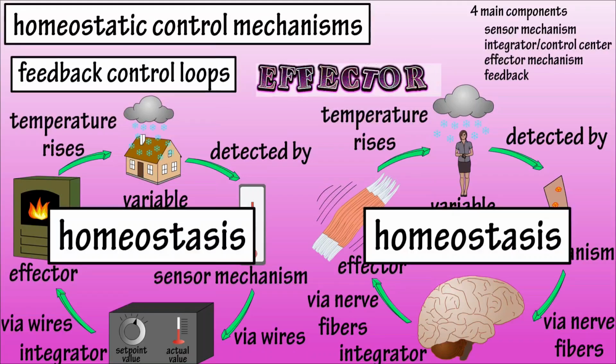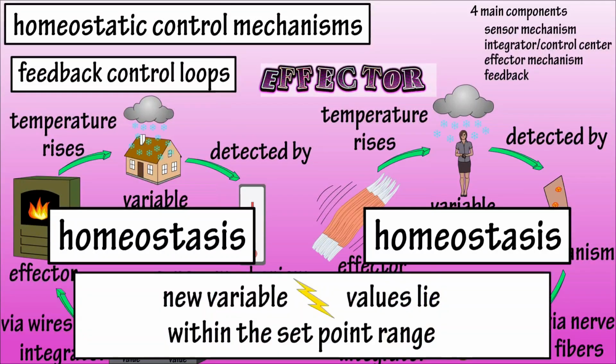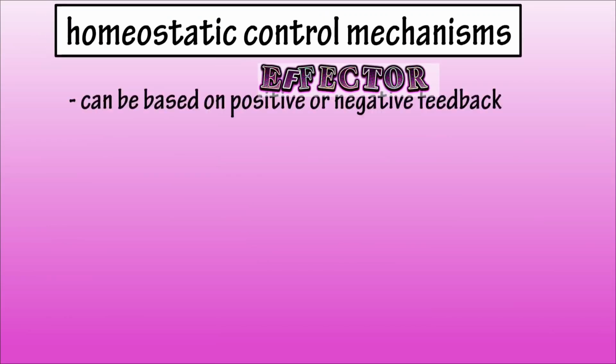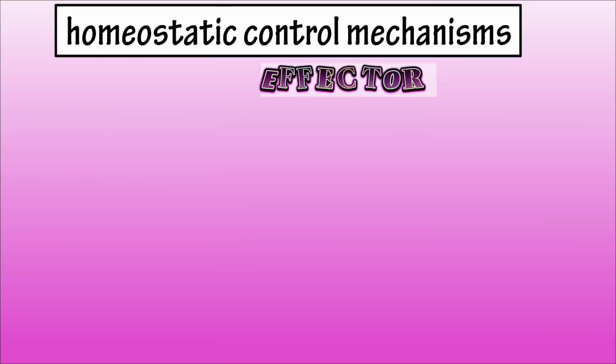Once homeostasis is reached, both sensor mechanisms, the thermometer and temperature receptors in the skin, are sending new variable values or feedback to their integrators that lie within the set point ranges. One note worth repeating: homeostatic control systems can be based on positive or negative feedback.